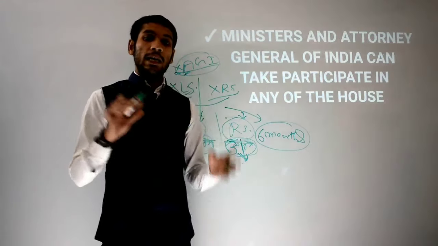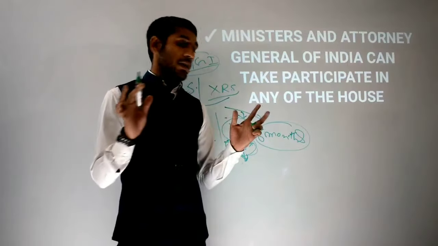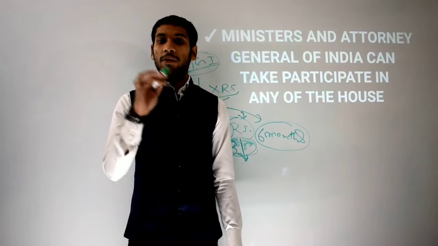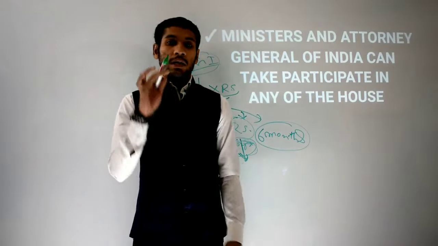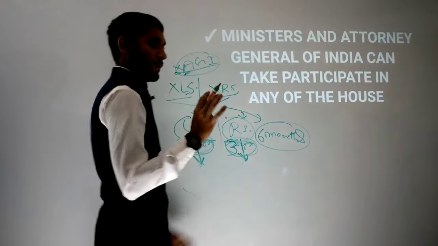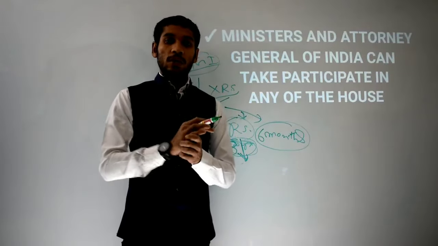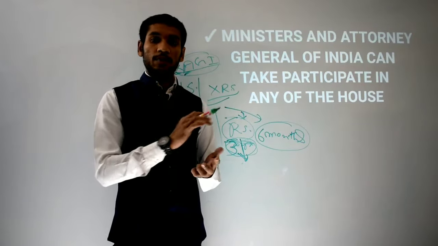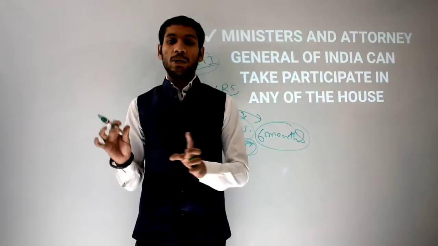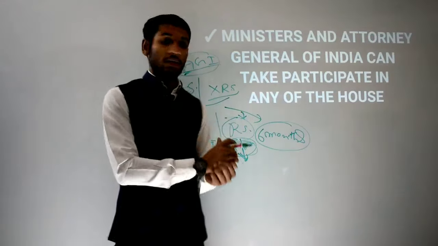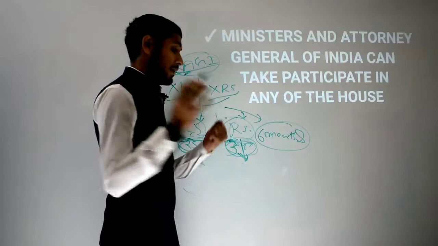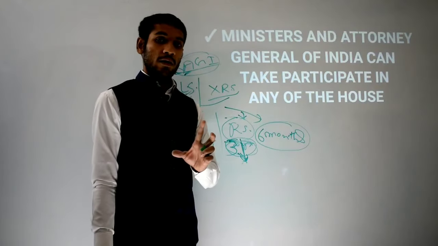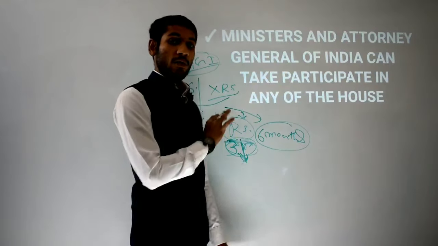Now tell me, any Indian citizen whose age is minimum 25 years but less than 30 years, can that person sit in Rajya Sabha or not? Yes, that person can sit. How? Let's see.